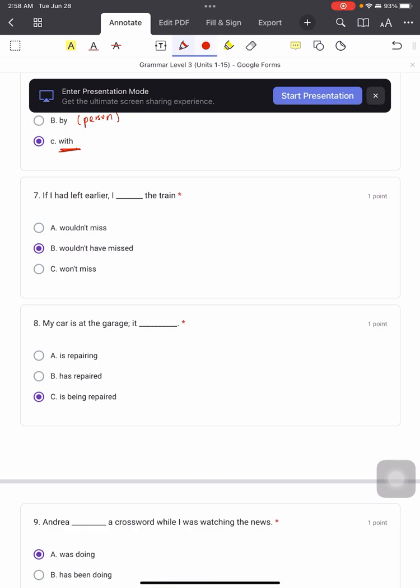If I had left earlier, I wouldn't have missed the train. So this one is talking about the topic of conditionals. So there are 4 types of conditionals. Type 0, 1, 2, and 3. So this one belongs to type 3. Type 3, you will have the word if and then followed by the past perfect. So where do you see past perfect? Had, left. This is past perfect. Followed by would, have, and then past participle.